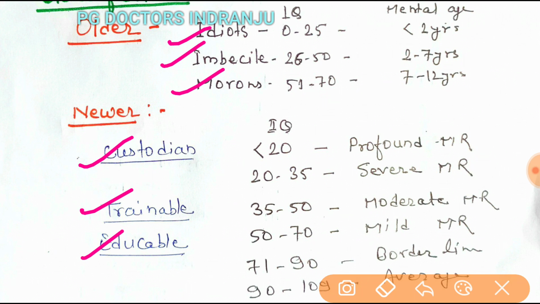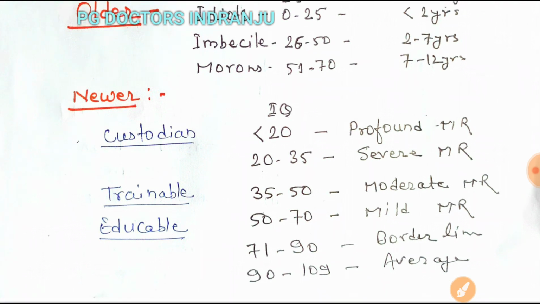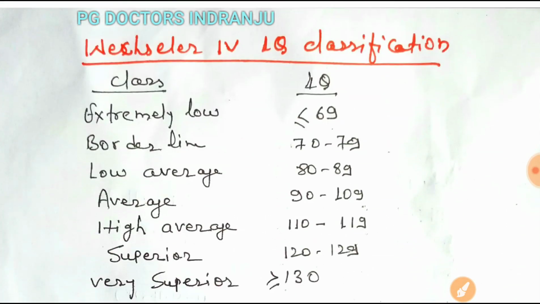The IQ is given, along with mental age and chronological age, and then the question asks whether the person is an imbecile, idiot, moron, trainable, or educable. So many types of variable questions are asked on mental retardation in PG exams. So make these notes very carefully.